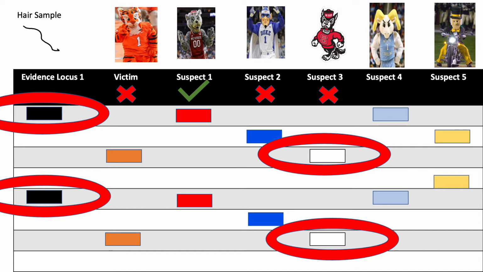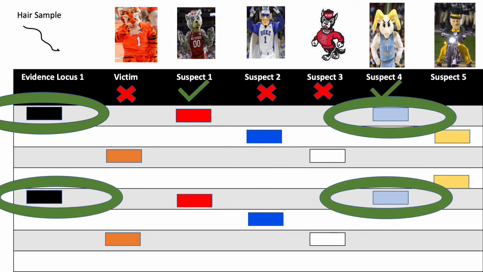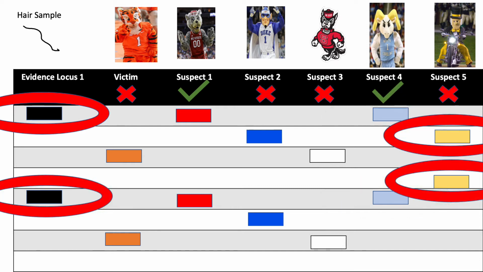Suspect 4, Mr. Ramsey, shares the same alleles as the evidence and Mr. Wolf, so Mr. Ramsey cannot be excluded at this time. And our last suspect, number 5, Demon Deacon. He can't be linked to the crime scene because he doesn't have any of the same alleles as the evidence at this locus.